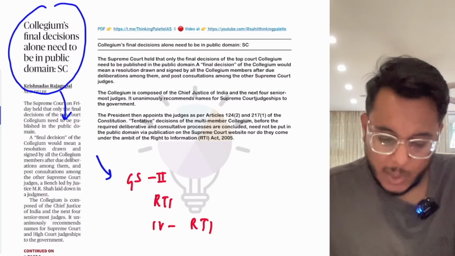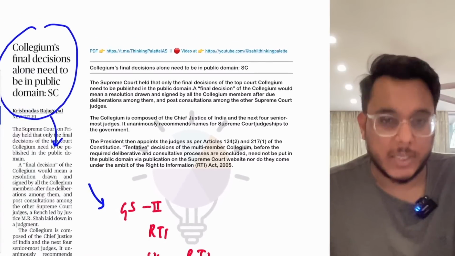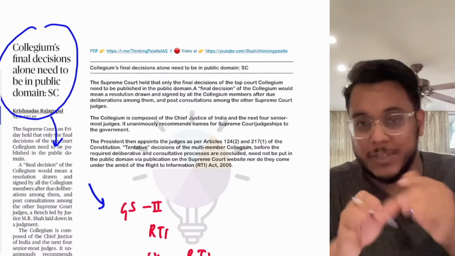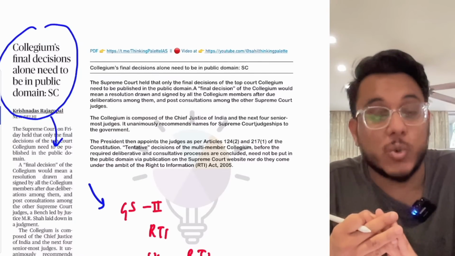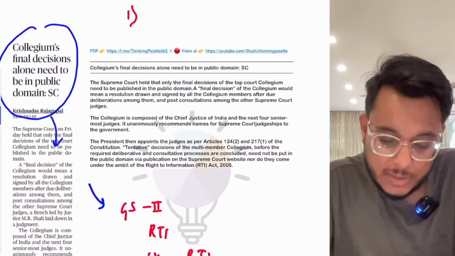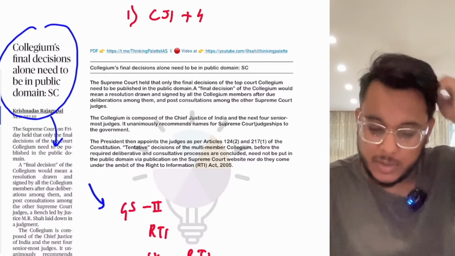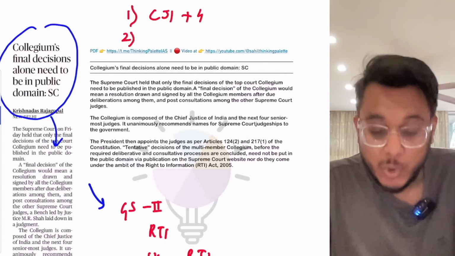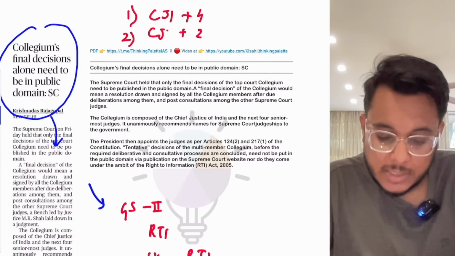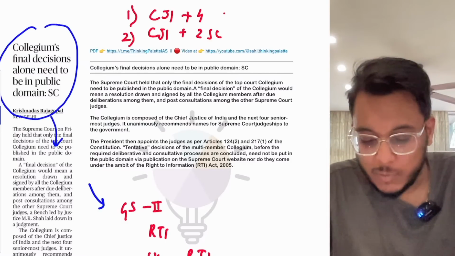I will tell you. Now understand that when we talk about the appointment of the Supreme Court judges, as well as the appointment of High Court judges and High Court judges' transfer, these three matters are decided by the Supreme Court Collegium. Number one, for the appointment of a Supreme Court judge, the Collegium will contain the Chief Justice of India plus 4 senior most judges of the Supreme Court. Secondly, for appointment of the High Court judges, the Collegium will contain the CJ plus 2 senior most judges of the Supreme Court.